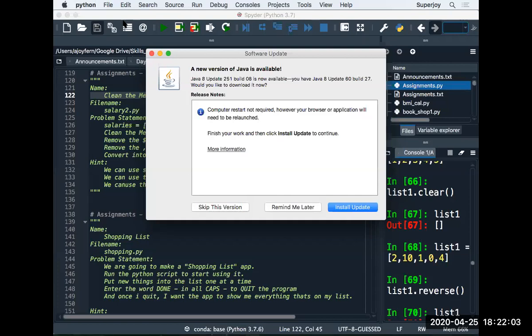Nitya is asking, do we need to take separately the shopping list? There's no separate one, you need to create a list there. Kirthana is asking, can we insert a method here? Yes, you can.